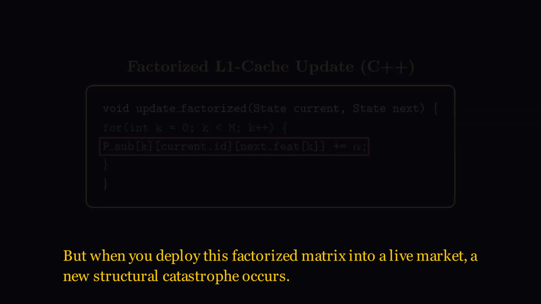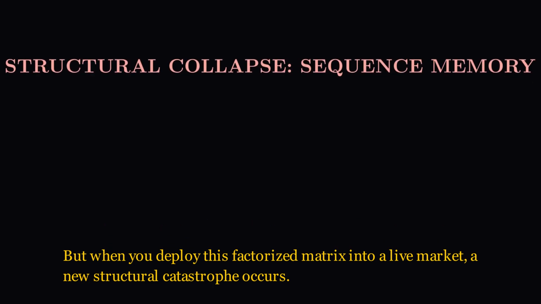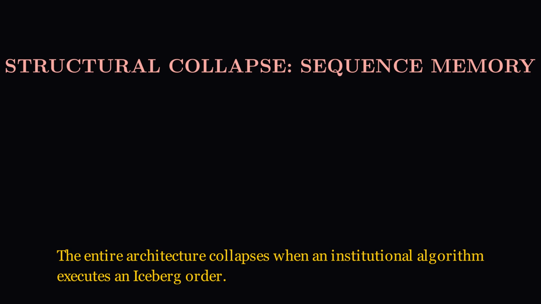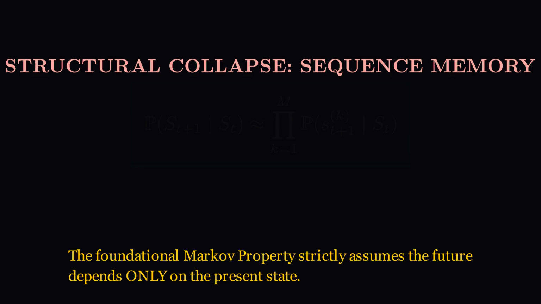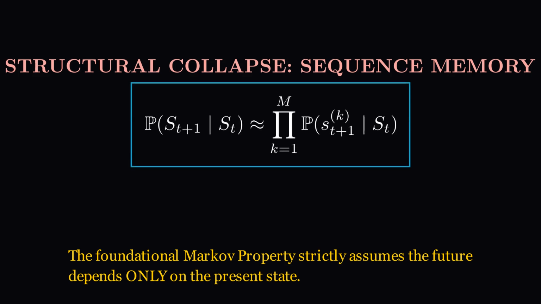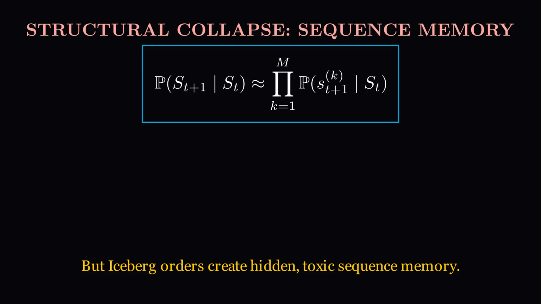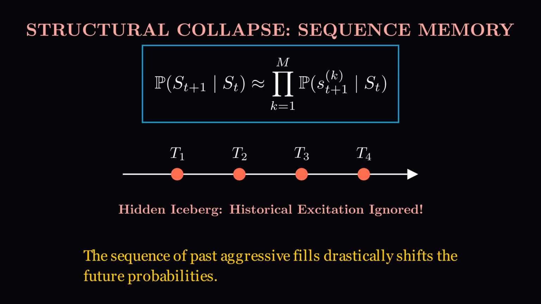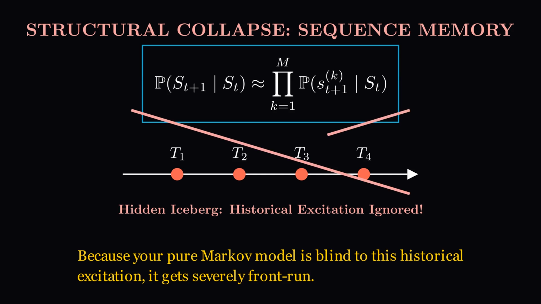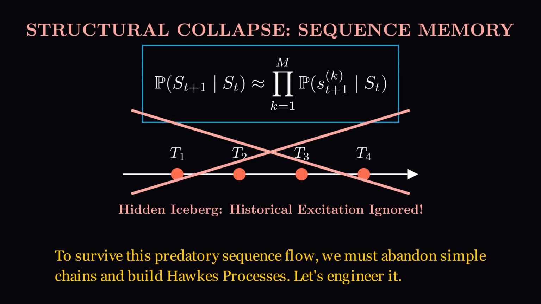But when you deploy this factorized matrix into a live market, a new structural catastrophe occurs. The entire architecture collapses when an institutional algorithm executes an iceberg order. The foundational Markov property strictly assumes the future depends only on the present state. But iceberg orders create hidden, toxic sequence memory. The sequence of past aggressive fills drastically shifts the future probabilities. Because your pure Markov model is blind to this historical excitation, it gets severely front-run. To survive this predatory sequence flow, we must abandon simple chains and build Hawkes processes. Let's engineer it.